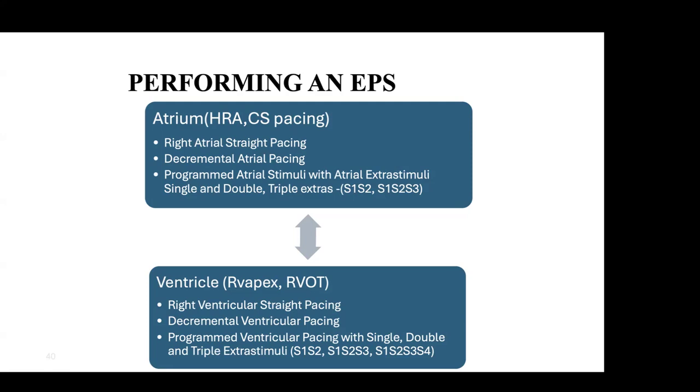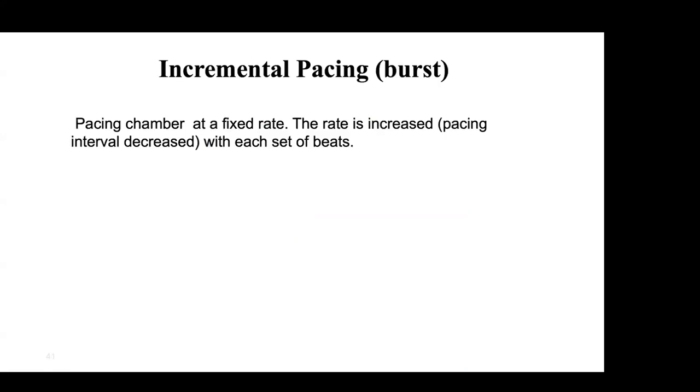And we perform the EP study for the ventricular tachycardia, in which if established ventricular tachycardia is the possibility we start from the atrium, and if it is a PSVT, we will start from the ventricle. So it is like a reverse, okay? And the same three types of pacing: extras, decremental, and incremental, okay? So this is the incremental.